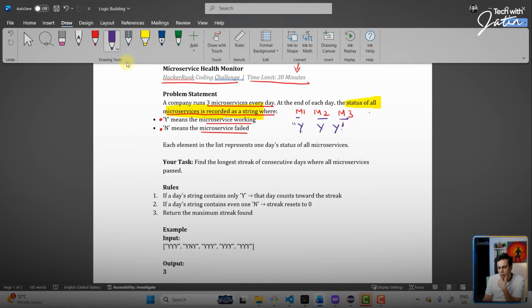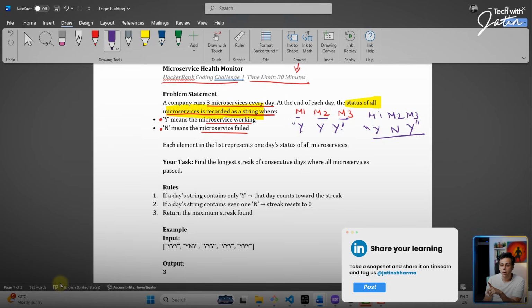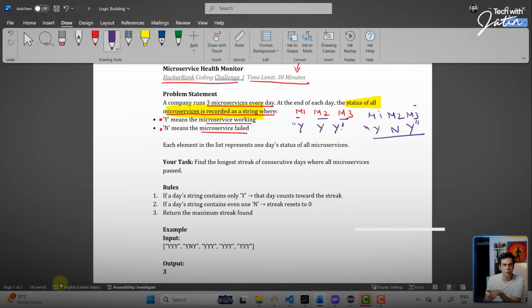Perfect. What if it is like this? M1, M2, M3, I say Y, N, Y. What do you conclude with this string? We conclude that microservice 1 was up and running, microservice M3 was also running, but microservice 2 failed. Is this part clear?